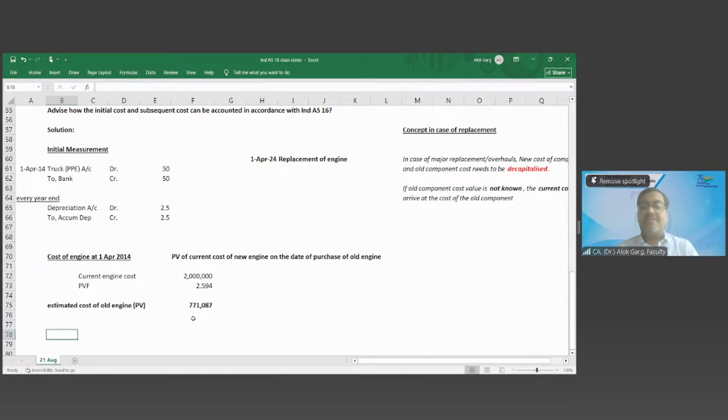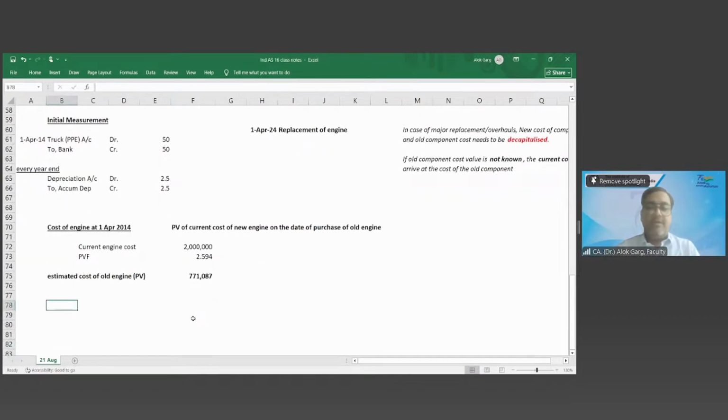Now let's do the depreciation accounting. In the last 10 years, you have already charged depreciation, right? So friends, now let's compute the WDV. Calculation of WDV as at 1st April 2024. Or let's write 31st March 2024, because every year end you are charging depreciation.